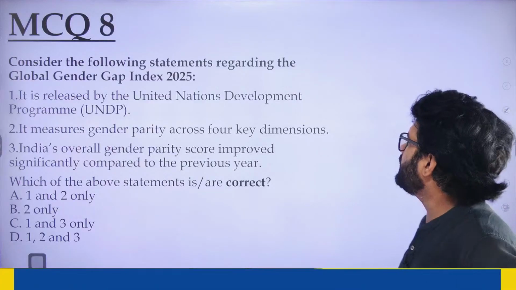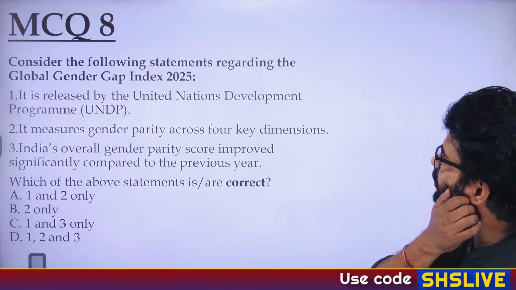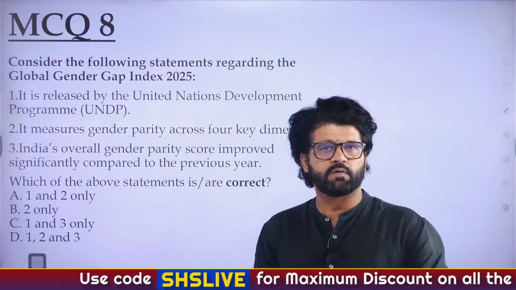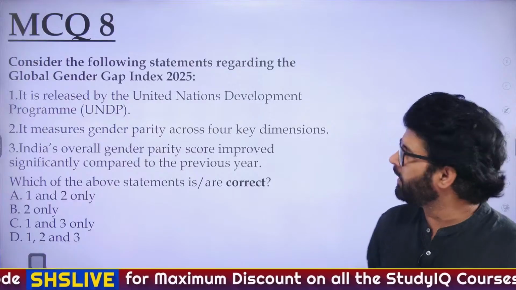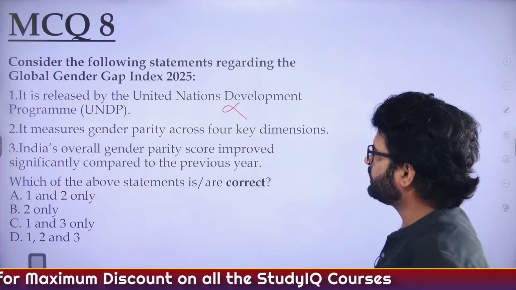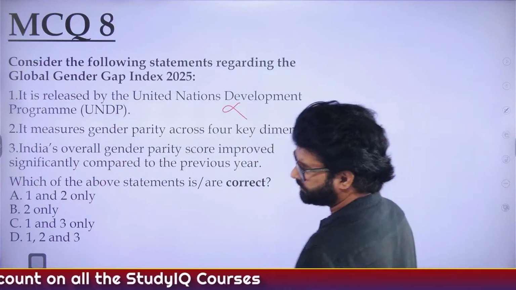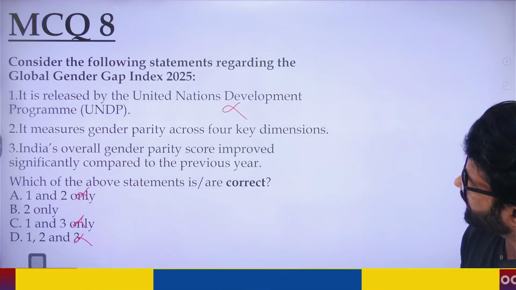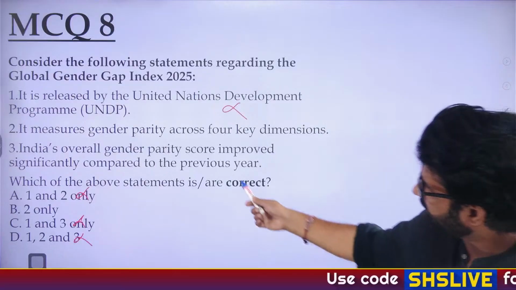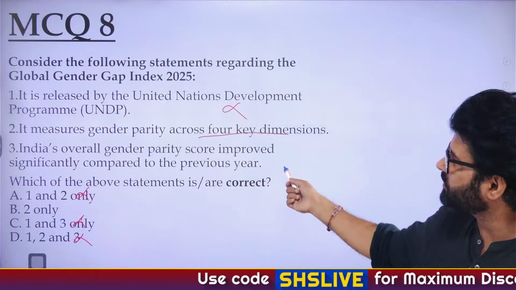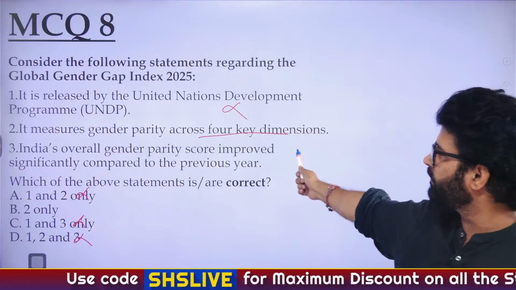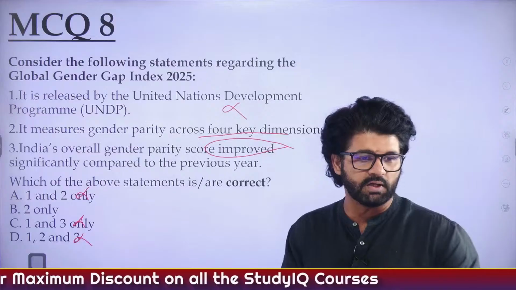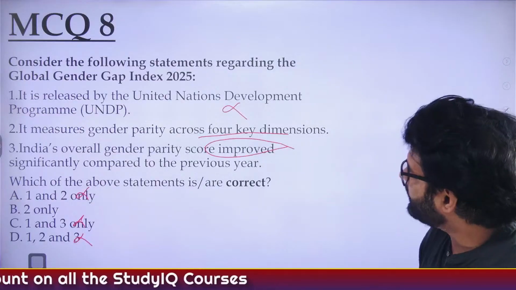So consider the following statements regarding the Global Gender Gap Index 2025 released by UNDP. So this is wrong, right? First statement is wrong. We know it is not released by UNDP. It is released by the World Economic Forum. So if you eliminate the first, that's it. You don't need to know anything else. You can solve the question by eliminating the first option. It measures gender parity across 4 key dimensions. India's overall gender parity score improved. It did not improve, it decreased. That's why our rank also decreased from 129 to 131. So the answer is 2 only.